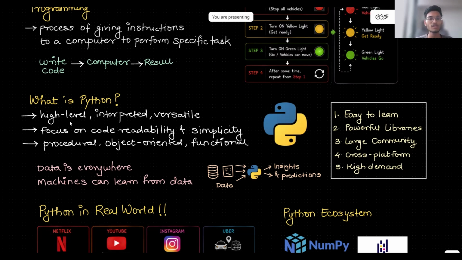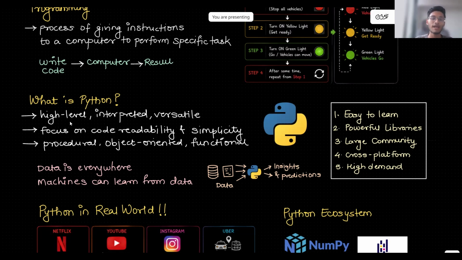Then procedural. What do you mean by procedural? Procedural programming means solving problems using a sequence of steps. So basically, let's say you have to make Maggie. What are the steps? Step one is boil the water. Step two, add the noodles. Step three, add the masalas. Then cook it. Then serve it. So these are the steps.